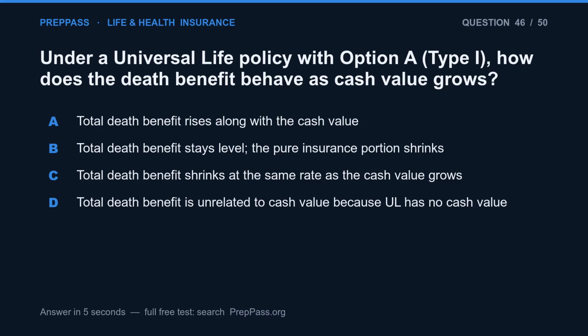Question 46. Under a universal life policy with option A, type 1, how does the death benefit behave as cash value grows? A. Total death benefit rises along with the cash value. B. Total death benefit stays level, the pure insurance portion shrinks. C. Total death benefit shrinks at the same rate as the cash value grows. D. Total death benefit is unrelated to cash value because UL has no cash value.